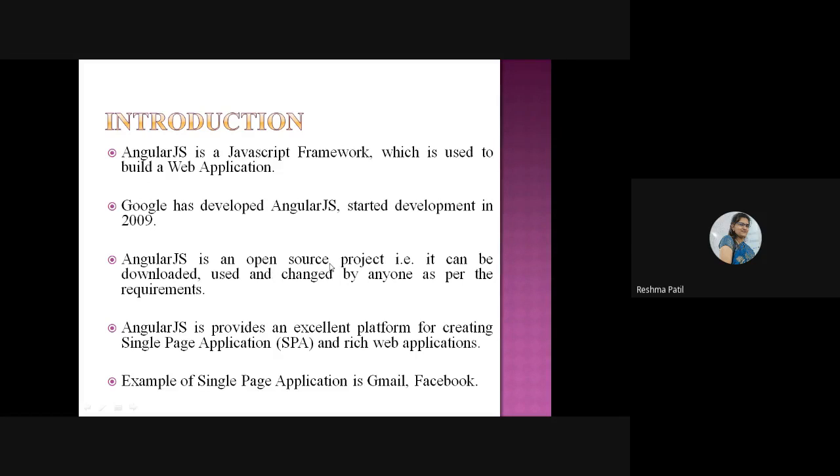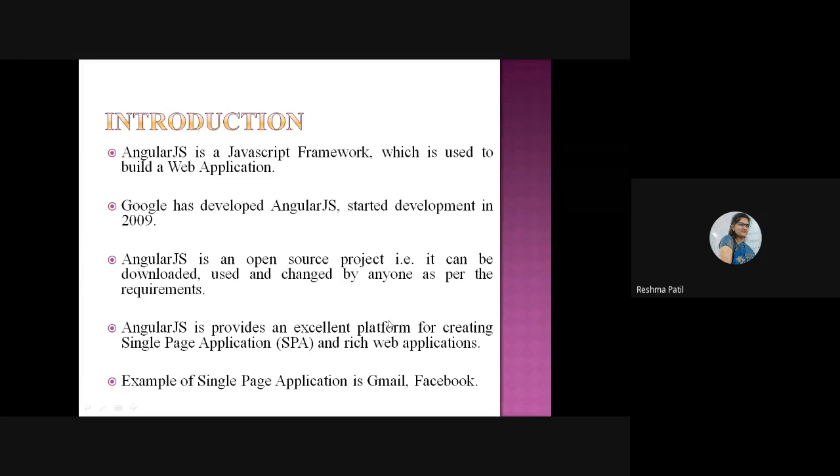What is open source? Open source project means anyone can use it, no money is charged, and anyone can download, use and modify it also. Open source project means it can be downloaded, used and changed by anyone as per the requirement. It is allowed to download.